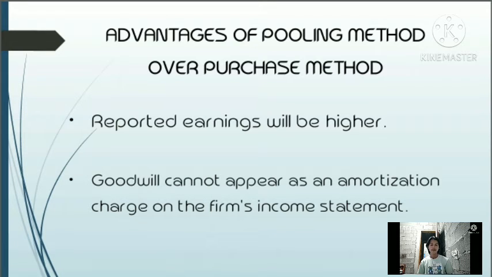The advantage of the pooling of interests method is that the reported earnings will be higher under the pooling method. This is because the depreciation will not be more than the sum of the depreciation charges prior to the merger. And since no goodwill is created on the balance sheet in pooling, there will be no amortization charge on the acquiring firm's income statement.